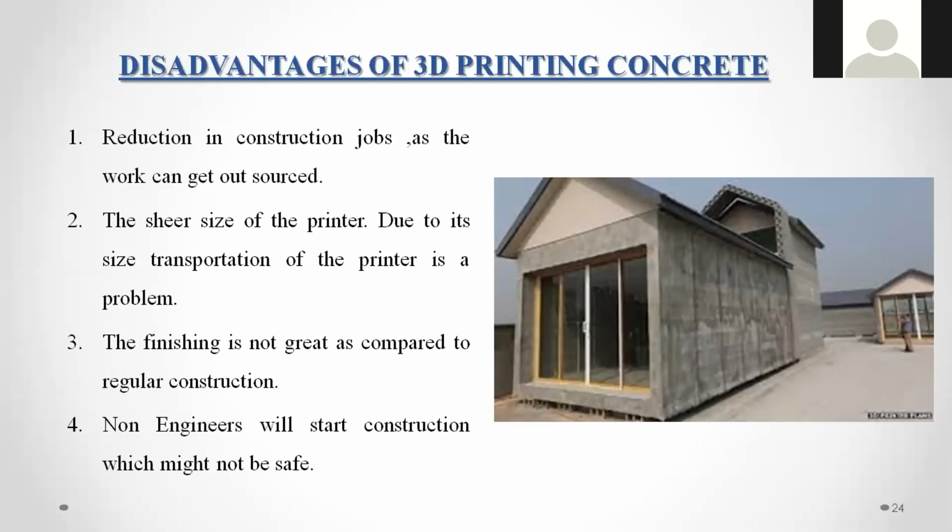The sheer size of the printer. Due to this, the transportation of the printer is a problem. Because when you want to construct a bigger building, just imagine the size of the printer. To print a paper itself, the printer you use at your office or home has some size, right? At least like 2 feet by 2 feet or 3 feet by 3 feet. But you imagine for the construction of a concrete building, how much space is required, and the transportation of that printer to the field is very difficult. That is also one of the disadvantages.